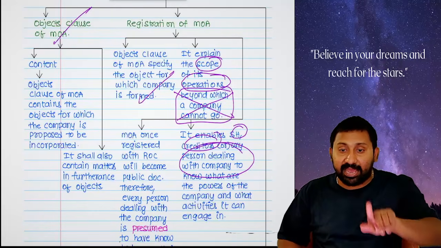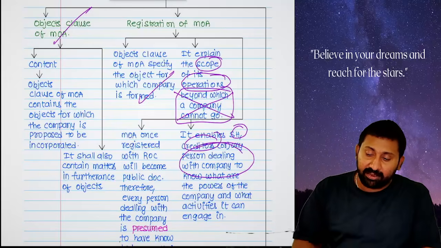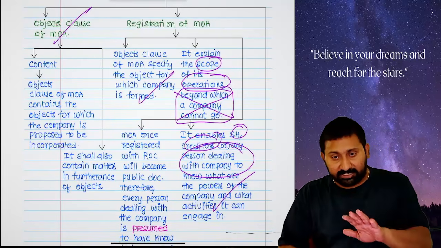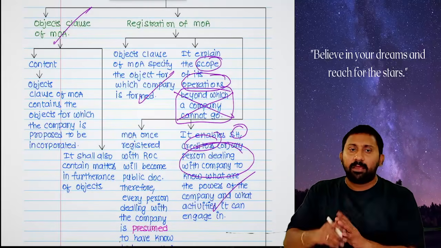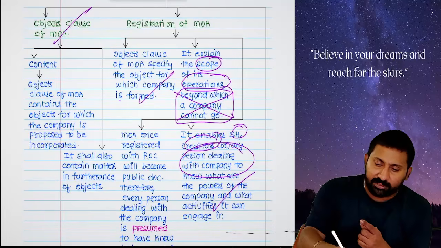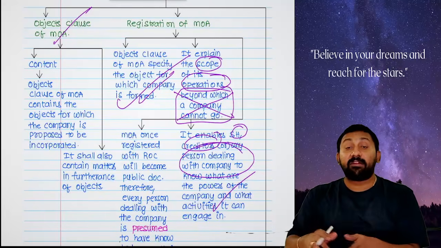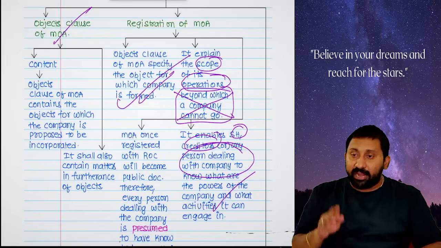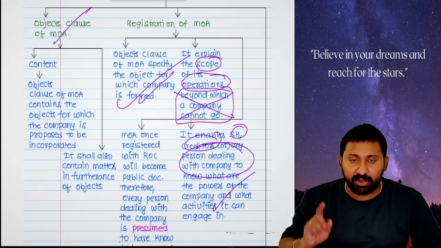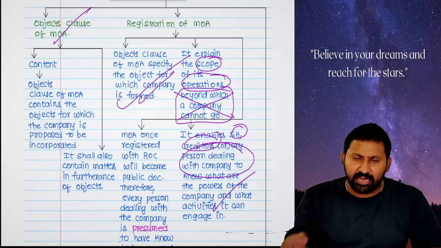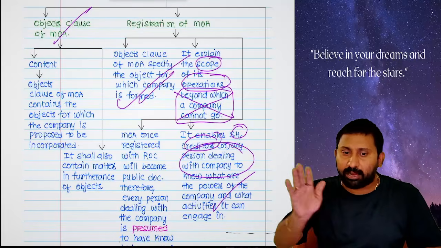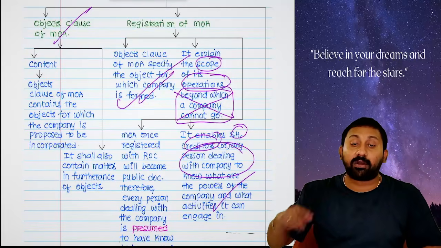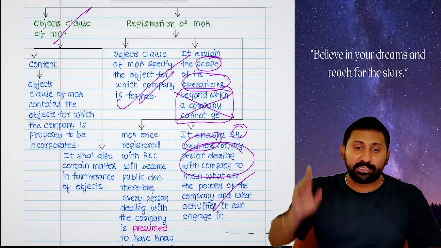There will be clarity when you read the MOA, objects clause and AOA. Okay, first tell me. The objects clause will contain the objects for which the company is formed. It will explain the scope of its operation beyond which a company cannot go. It will enable the shareholders, creditors, anyone to know what the company can do and what the company cannot do. What the company can engage in, what the company cannot engage in.